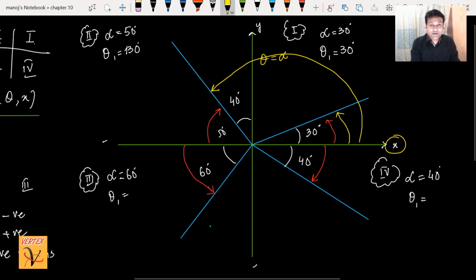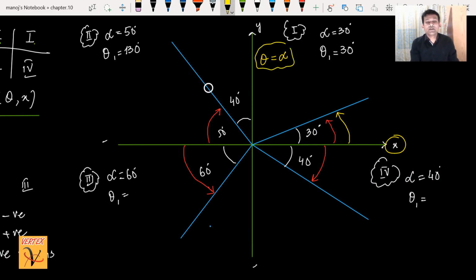Can we make a relation here like we made before? Yes, this 50 should be subtracted from 180. 180 minus 50 is 130. So the rule we found is that theta, the general angle in the second quadrant, is always 180 minus alpha. We can make a formula: in the first quadrant, theta equals alpha, both the same. In the second, it is 180 minus alpha.